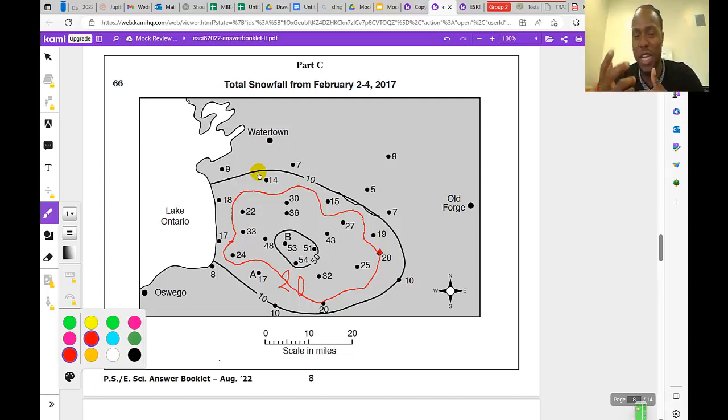Next, we're going to draw the 30 line. So I'm going to look for the figure 30 right here, and I'm going to do the same thing. I'm going to connect. Is there any other 30 I need to connect to? No, but this is 33, so I'm going to draw this, and I'm going to keep that 33 inside in that manner. Remember, isolines do not touch. See carefully, I did it so that both of them do not touch.